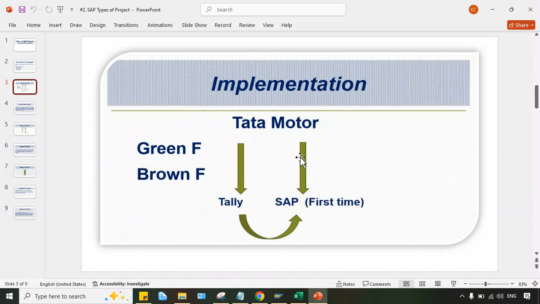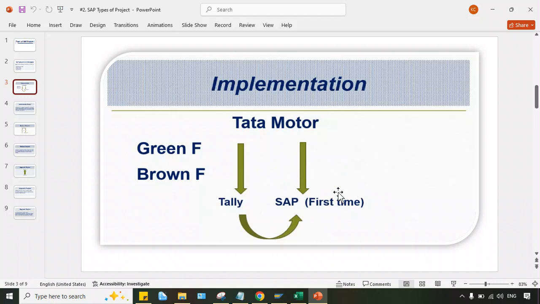So now what will happen, guys? How will they be able to use SAP? First of all, SAP must be installed and configured in Tata Motor. Then only their employees will be able to use SAP instead of Tally. The configuration will be done by a functional consultant. If we talk about SAP installation, I mean the SAP server setup in Tata Motor, that will be done by a basis consultant.